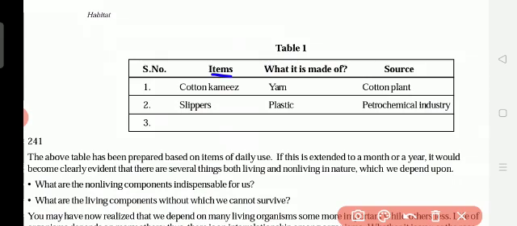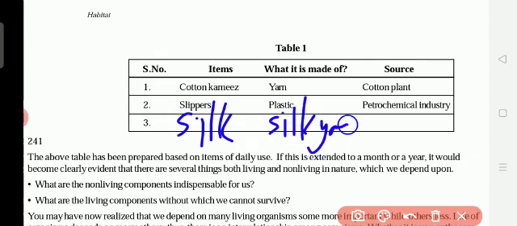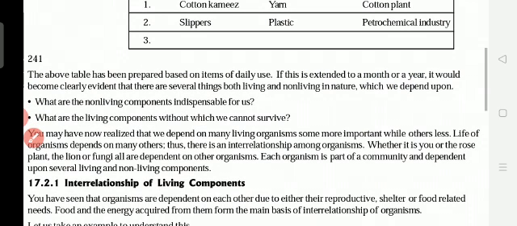So item, cotton clothes, we get from the cotton plant. Source, cotton plant. Slippers, plastic, petrochemical industry. Another one, what can we get? We write the vegetables. What are they made up of? For example, another one we take silk. What is it made up of? It is made up of silk fiber. Source is what? Silkworm. Like that.